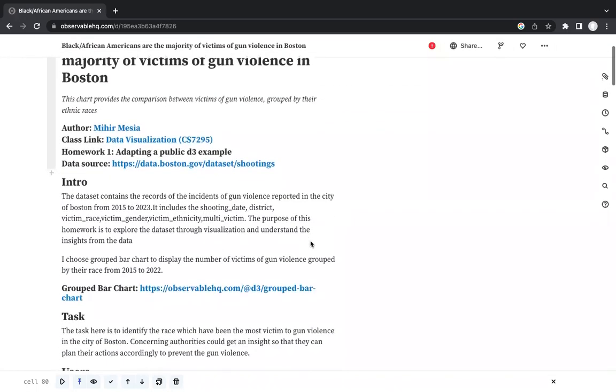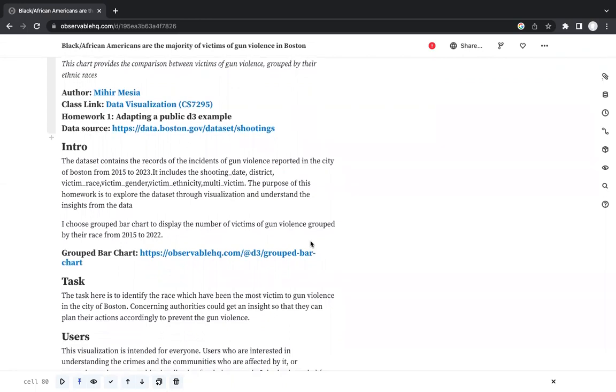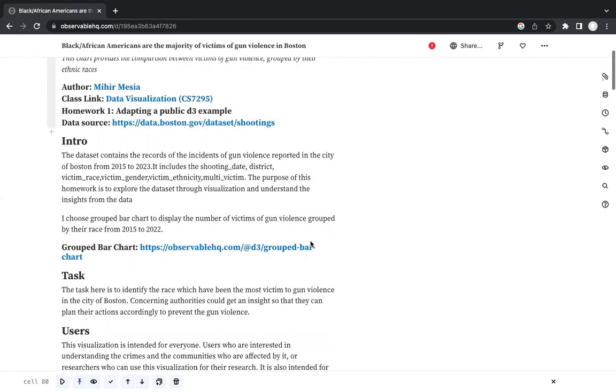So, our dataset contains the records of incidents of gun violence which are reported in the city of Boston from 2015 to 2023. It includes various features such as the shooting date, district, demographics of the victim, victim gender, victim ethnicity, and the race. The purpose of this homework was to explore the data set and find any meaningful insight from it. To visualize my data, I used a grouped bar chart.